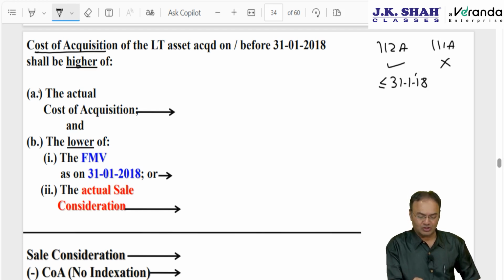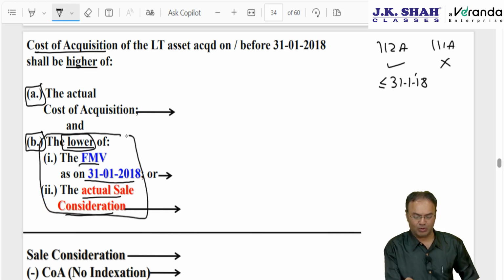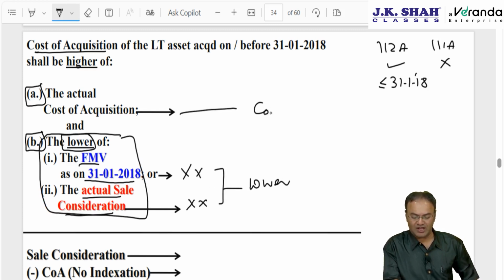What to do? So the answer: the higher of the following two is to be taken as the cost, ignoring the actual cost. However, the second point is the lower of two things: FMV as on 31st January 18 and the actual sale consideration now. So first you should finish with the second point, find out whichever is lower, this or this. Once you are done with finding the lower, you compare it with the actual cost of acquisition, and whichever is higher will be your final cost of acquisition.